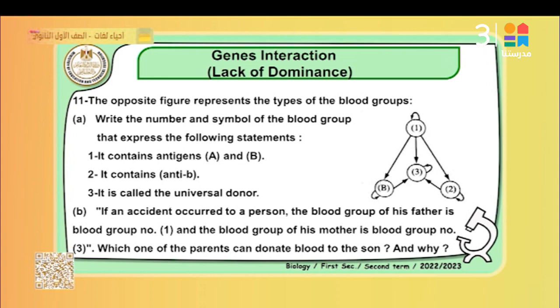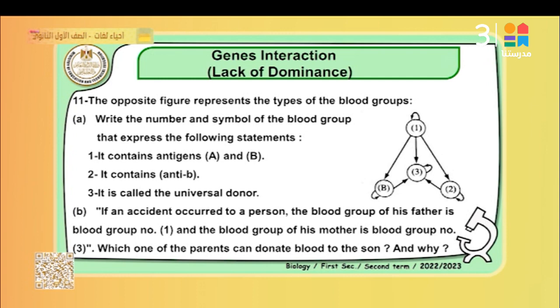B, if an accident occurs to the person, the blood group of the father is blood group number 1. Number 1, father, blood group OO. That's right. And the blood group of the mother is the blood group number 3. That means blood group A, father, AO, mating with blood group 3, AB. It's producing AO, BO, as mentioned previously in the last slides.